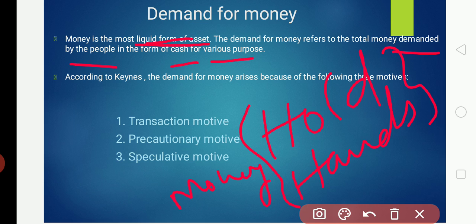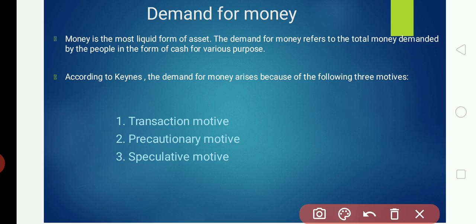Okay, so according to Keynes, why do the people want to have money? He gives three reasons for holding cash. Number one, the transaction motive. Number two, the precautionary motive.